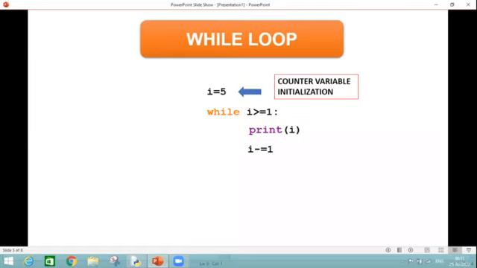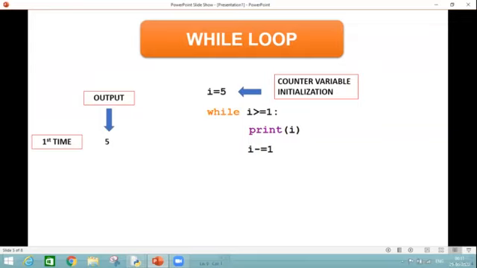This is my counter variable initialization. Secondly, I am checking the condition whether 5 is greater than 1 or not, because my value of I is 5. Then the condition becomes true. What will happen? We will enter into the loop. And after entering into the loop, we have a statement print I, and I is 5.